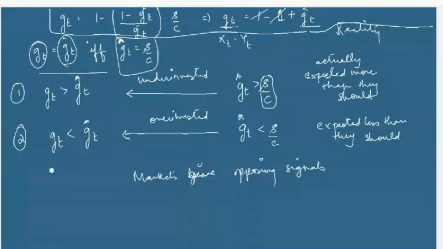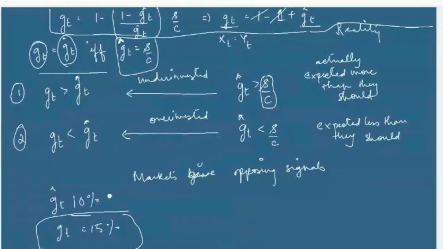Investors had expected that output will grow at 10%. That is GT hat. But GT turns out to be 15%. So when GT hat is greater than S by C, then the actual rate is in fact greater than what they had expected. What will investors feel when they look at what is visible to them? What is visible to investors is this relationship. This other relationship is not visible to them. Investors wouldn't know that they have missed the equilibrium point.